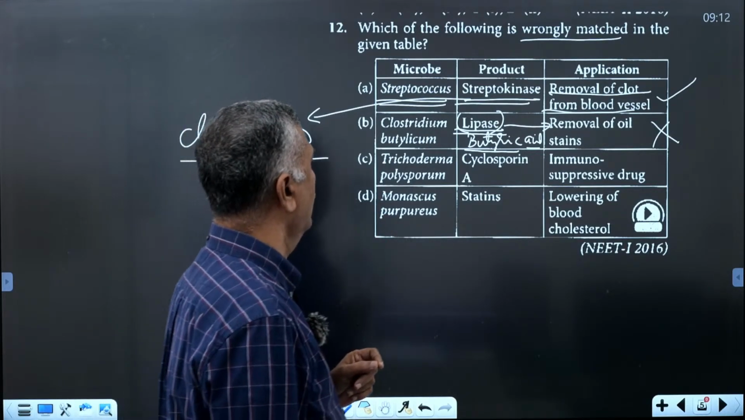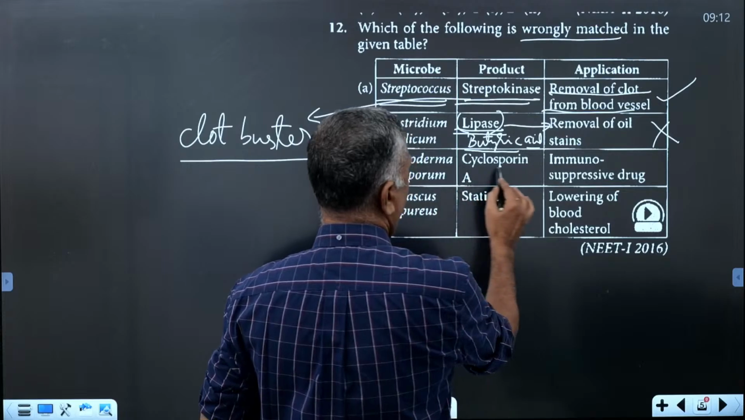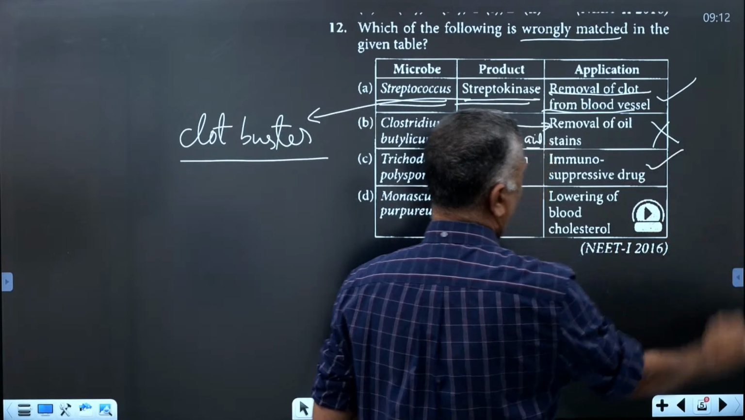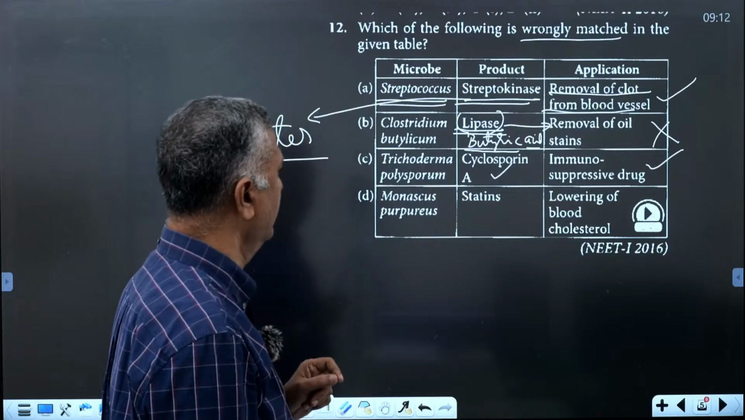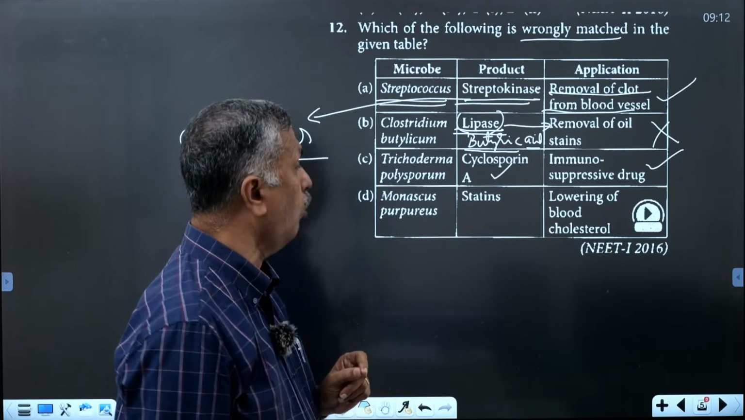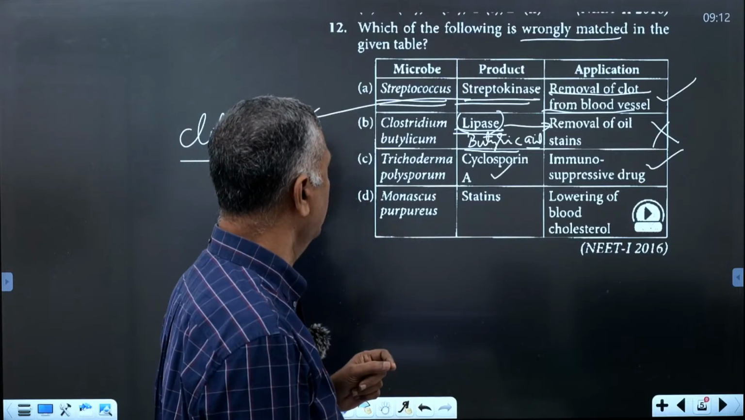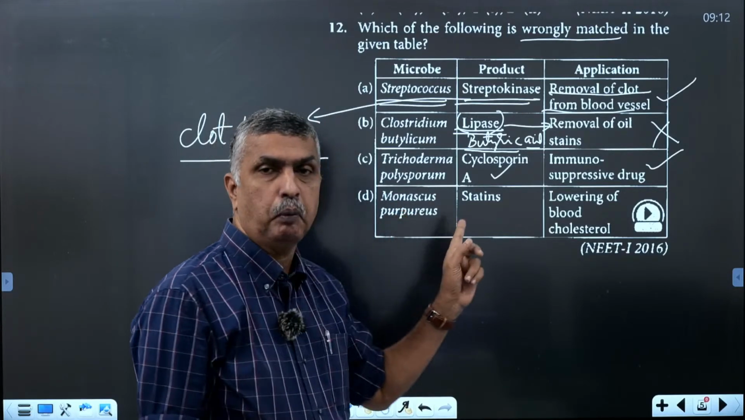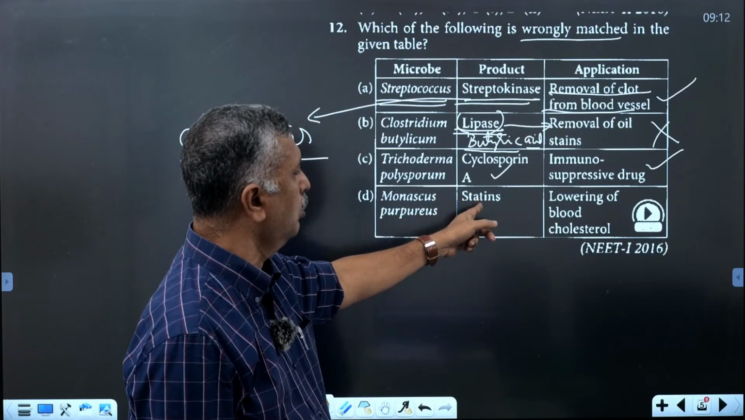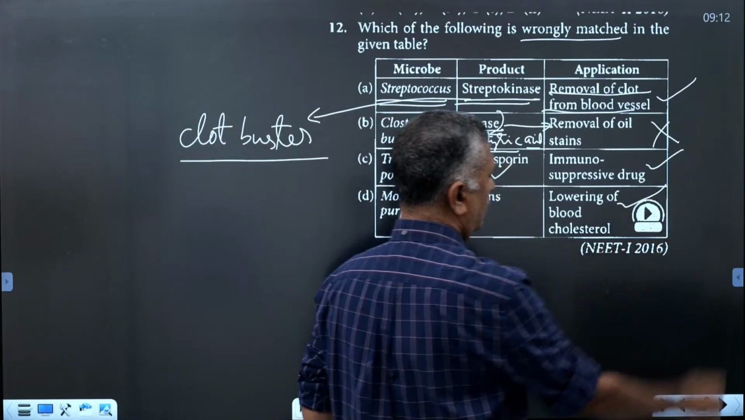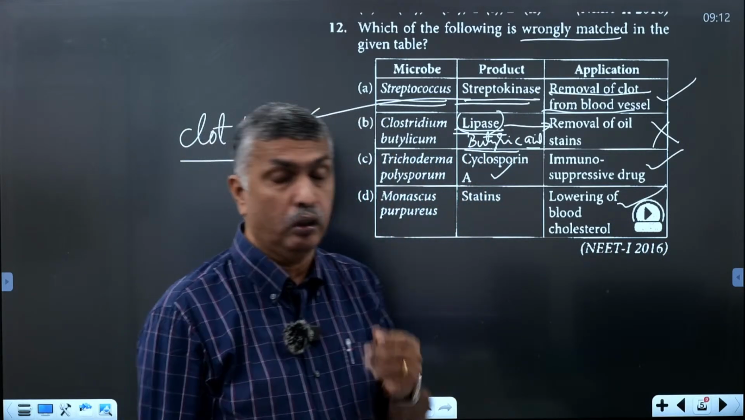Okay. Then the third one, Trichoderma polysporum. That is cyclosporin A. Correct. It is an immunosuppressive drug that we already discussed. Then the last one, Monascus purpureus. Monascus purpureus produces statins, which lower blood cholesterol. Lowering of blood cholesterol level, that is statins.